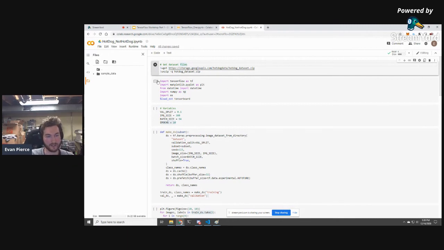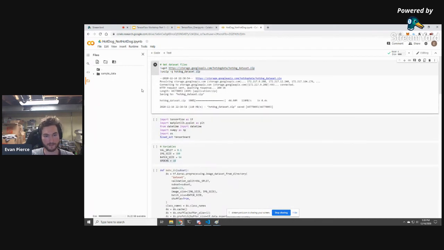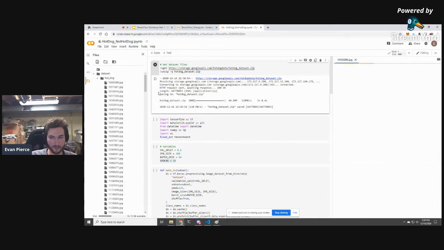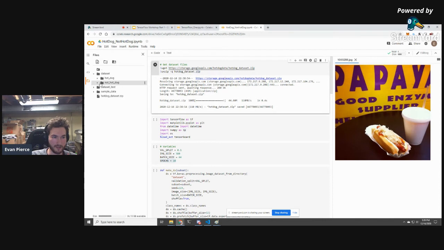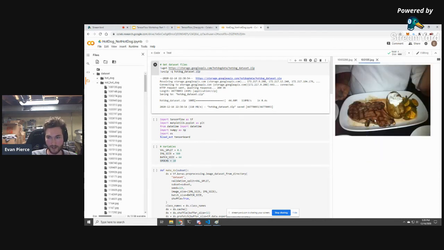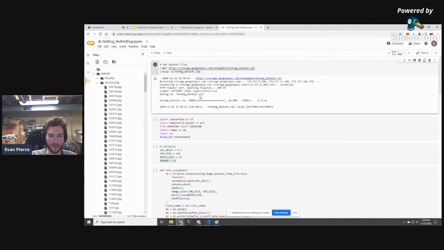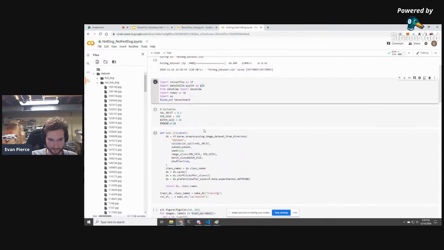All right. So we're going to start out by taking a look at our data set. To make this notebook usable by you at home, I've hosted all of these images inside of a zip. What this block of code does at the top is download the zip and then unzip it. So let's run that and take a look at the data. Let me refresh here. If I go into this dataset folder, we have 2 classes: hot dog and not hot dog. Let's take a look at what a hot dog looks like. Those are our hot dog photos, and this is not hot dog. All right, cool. We have our dataset. Let's do some imports.